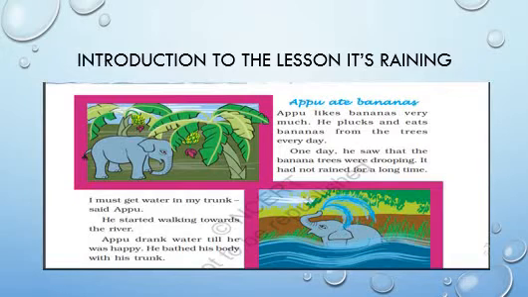Children, do you know what you mean by drooping? Drooping means to bend, hang, or sag downwards. This happened because the plants had not got water as it had not rained for a long time.